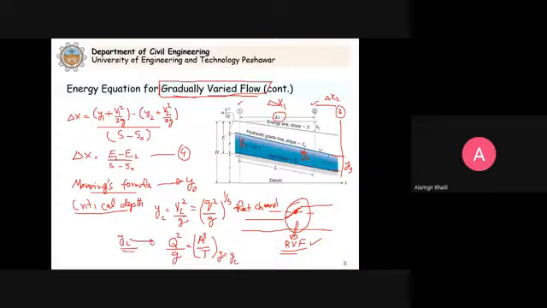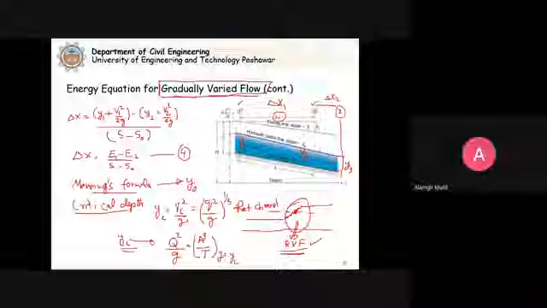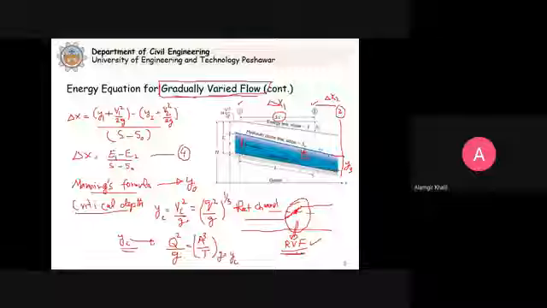Then you will compare the depth ranges that you consider in the problem against this Y0 and YC, because we have to make sure that your depth ranges should not cross YC. If it crosses YC, essentially it becomes a problem of rapidly varied flow. Then we have to develop another theory on how to analyze the rapidly varied flow problems. Then it is no longer gradually varied flow. So this is important, how you write down the energy equation in case of gradually varied flow problems.